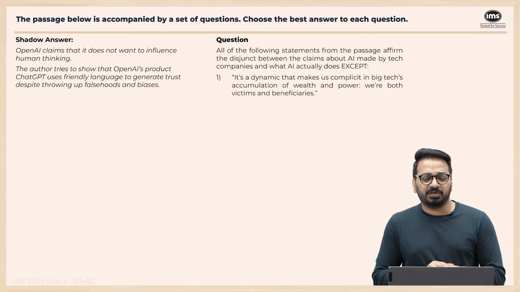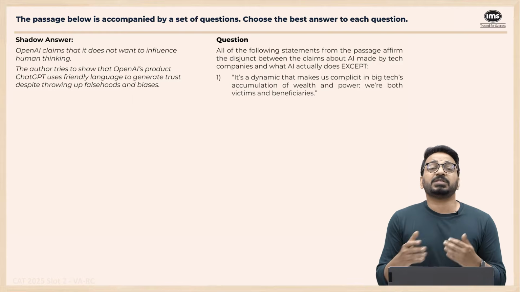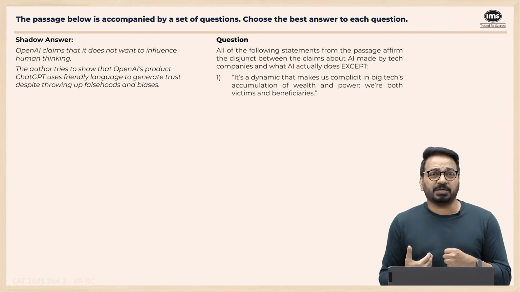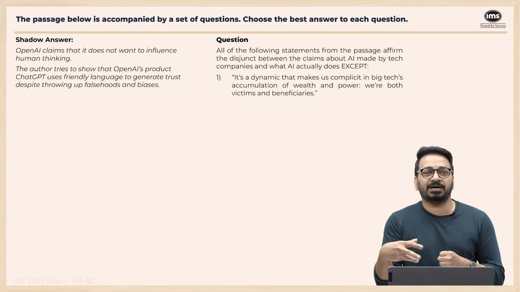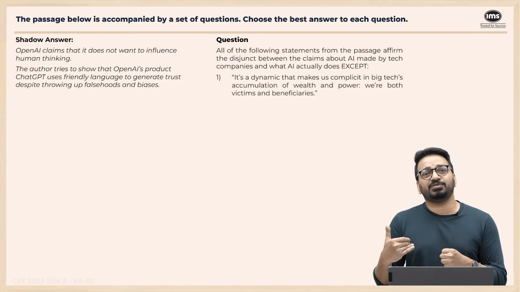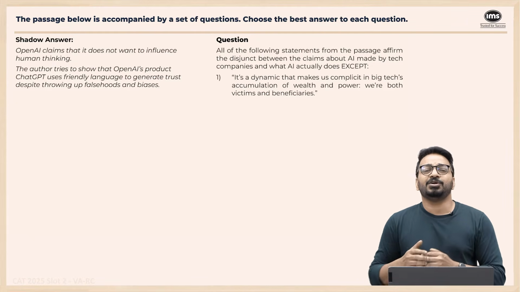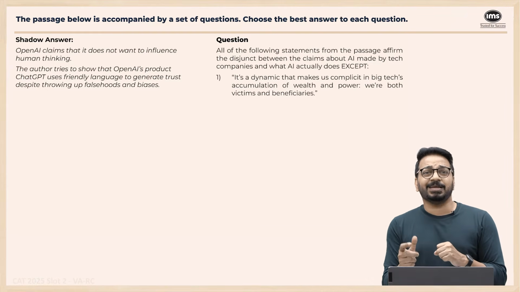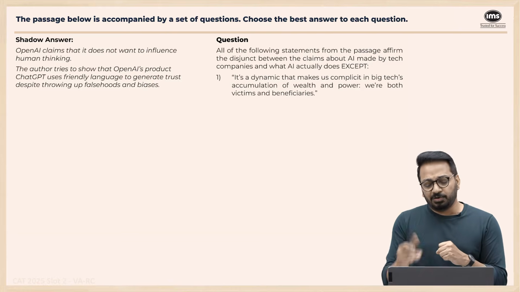We are both victims and beneficiaries. Now, this is related, it's there right in the first paragraph. It's saying that, what is the dynamic? I am somebody who's using a lot of these products because I get some benefit. Because I'm getting this benefit, I'm using this, and then it is taking all my data and then using that data to generate more and more wealth and power. Right? So I am only feeding it the data that again it is using to generate more wealth and power and control. So essentially, I'm not sure whether this option is exactly linked to this or not, about trust and about not wanting to influence human thinking. I'll keep this. I'll go to the next option.